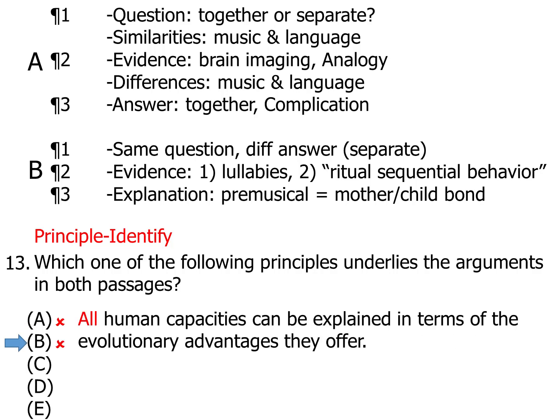B, all human capacities can be explained in terms of the evolutionary advantages they offer. This would be a great answer choice if not for that word, all. I know that both authors think that some human capacities can be explained in terms of evolutionary advantages because they discuss music in terms of evolutionary advantages. But I don't know that that extends to all possible human capabilities or human capacities. So this goes too far. It's too extreme for the information we've been given.